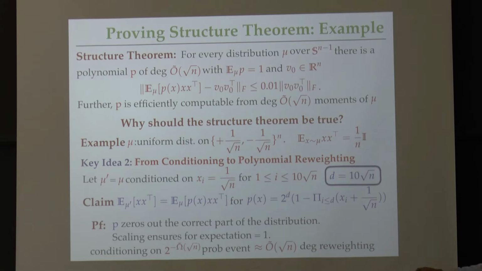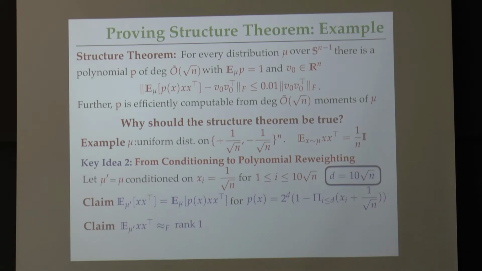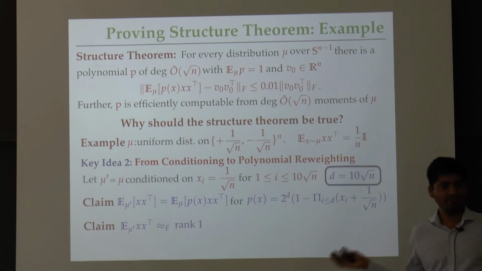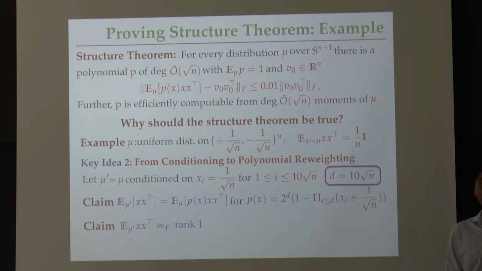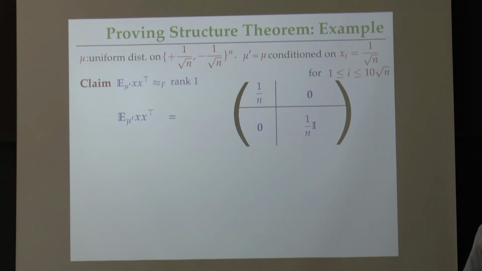And one thing I want you to remember as we go ahead in the more general case is that we conditioned on an event of probability 2 to the minus 10 root n, and that corresponded to a reweighting with a polynomial of roughly the same degree, the 10 root n degree. This sort of intuition is important. Great. So now we come to the main claim. Why is the expected covariance matrix of the conditioned distribution close to rank 1? Let me compute it for you.